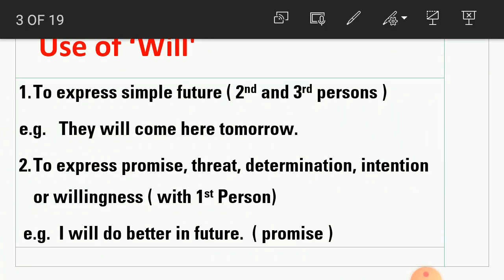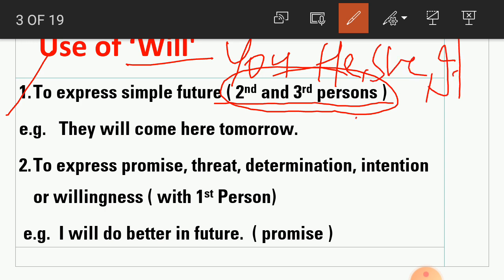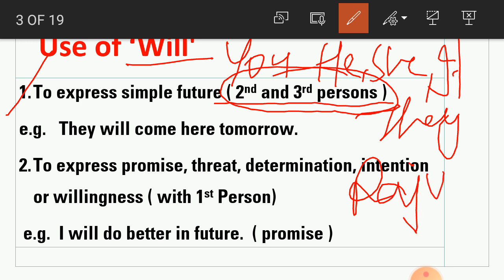Number 1, will. The use of will: to express simple future, will is used in second or third person. What is the second person? You. What is the third person? He, she, it or they, or any singular name, for example Raju, and any plural name, for example Raju and Ramu.